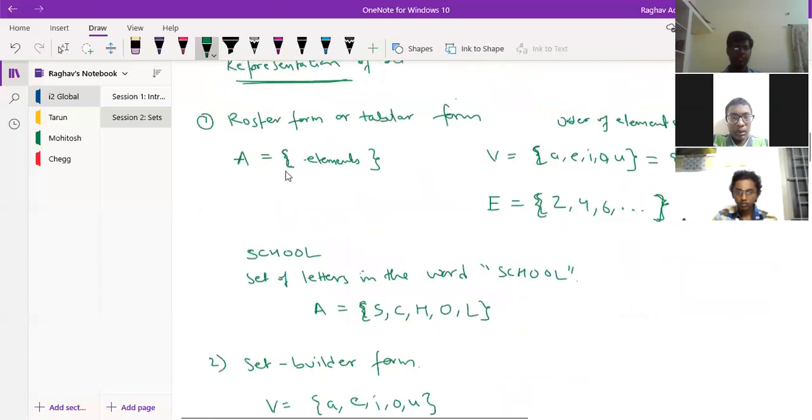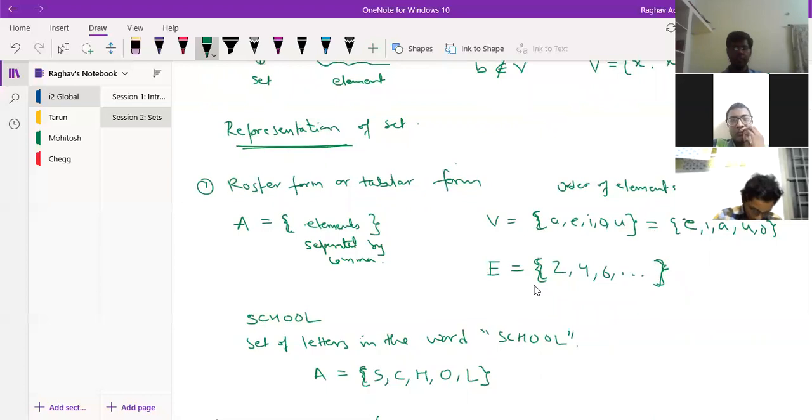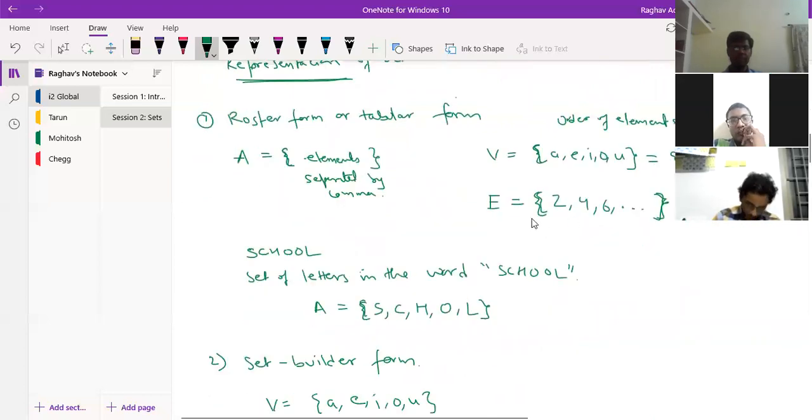Then we saw the representation of sets, that is the roster method, where we write the set name, a capital letter. It could be A, V, or anything capital. Then we write the braces, open brace, then all the elements separated by comma. Let me write it here. Just like we had written here, A, E, I, O, U, we had put commas. And this is the set of even numbers.